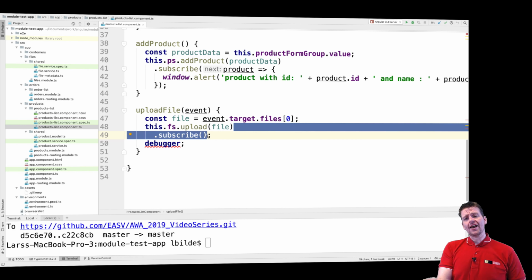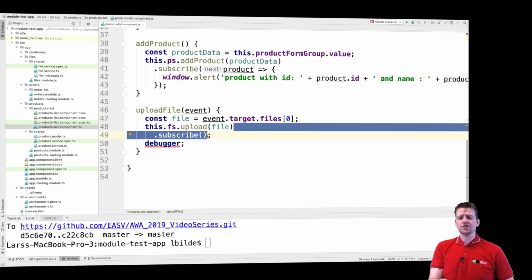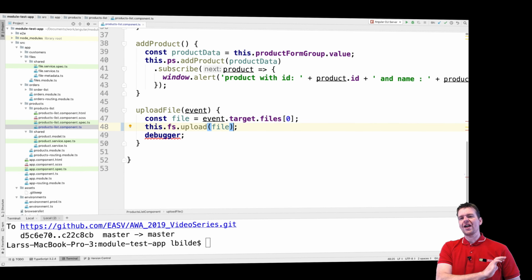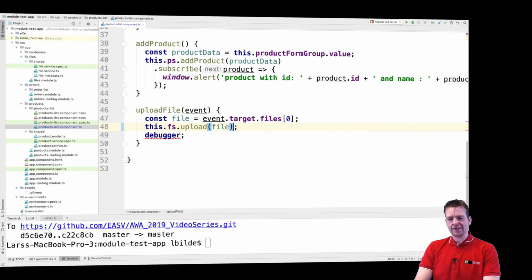So again, I like observables. I've chosen to use observables this way, and I do not want you to start uploading anything until I do a subscribe method. So if I do this, it shouldn't do anything at all. But right now it actually is. So let me try and show you.